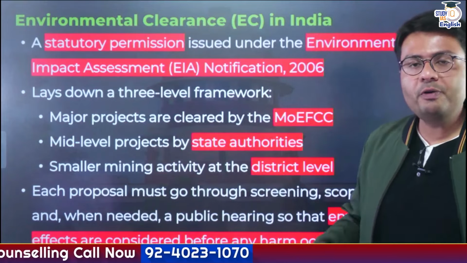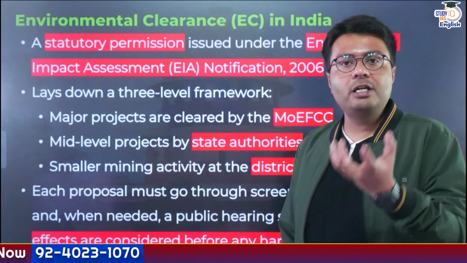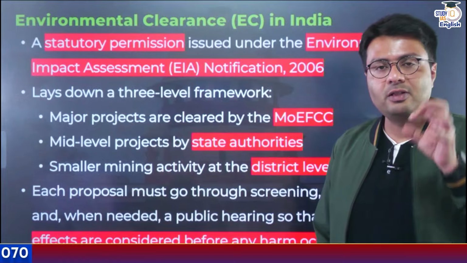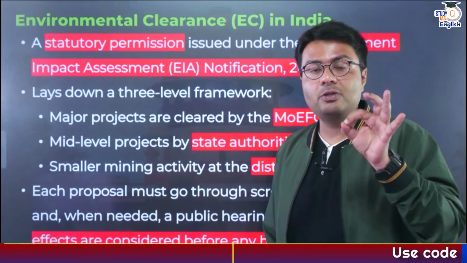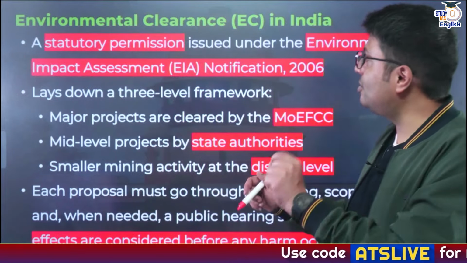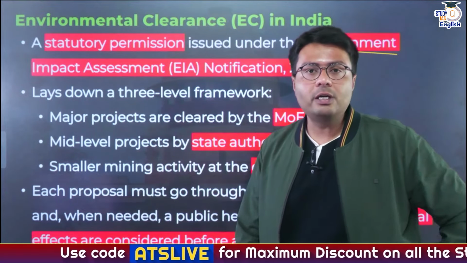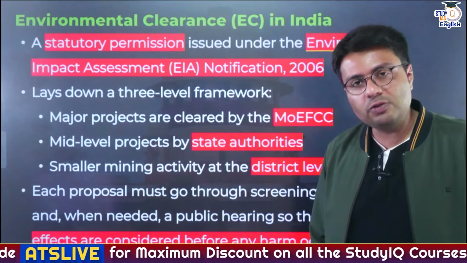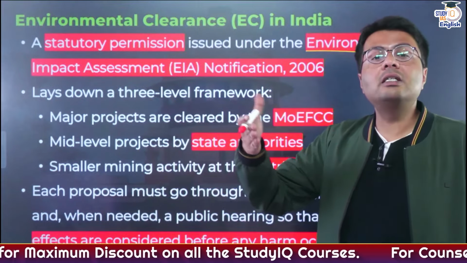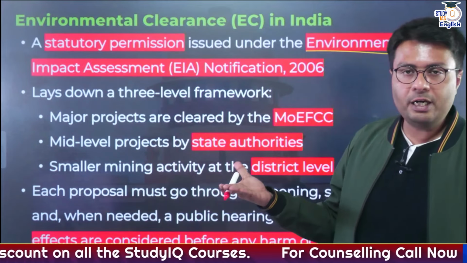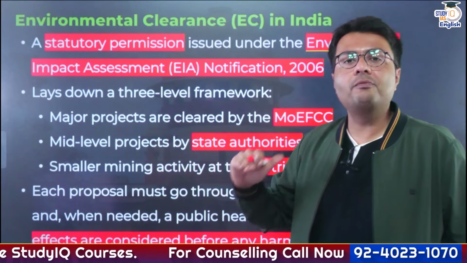Now, as I told you, before starting any economic project, you need environmental clearances. And this is a statutory requirement, which is a law, right? And this law is laid down under the Environmental Impact Assessment Notification of the year 2006. But who gives these environmental clearances, that we also need to understand. And there is a three-level framework for it.